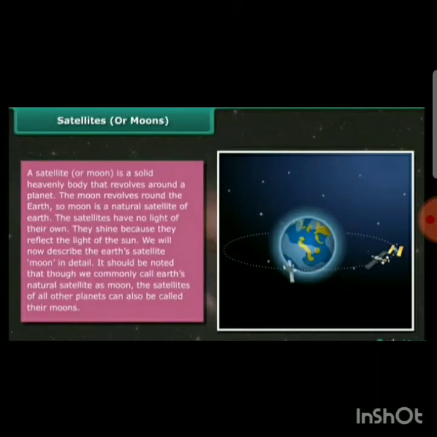Satellites or moons. A satellite is a solid heavenly body that revolves around a planet. The moon revolves around the earth, so the moon is a natural satellite of the earth. The satellites have no light of their own. They shine because they reflect the light of the sun. So where do they get light from? From the sun. We will now describe the earth's satellite, the moon, in detail. It should be noted that though we commonly call Earth's natural satellite the moon, the satellites of all other planets can also be called their moons.